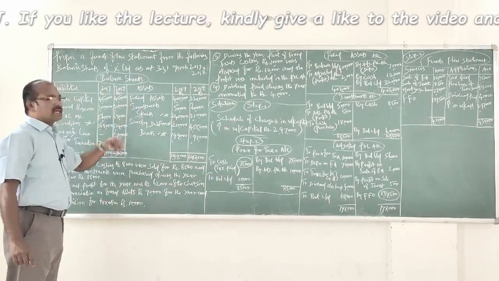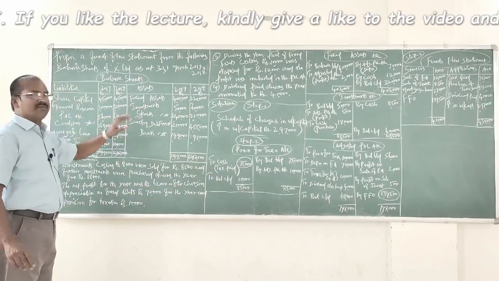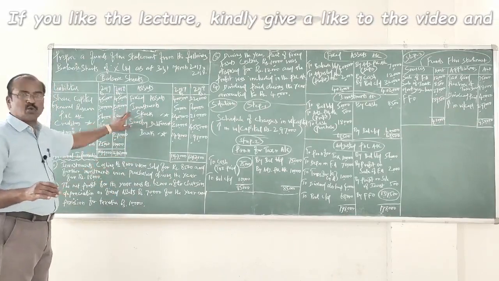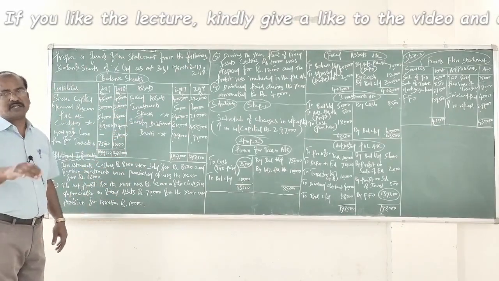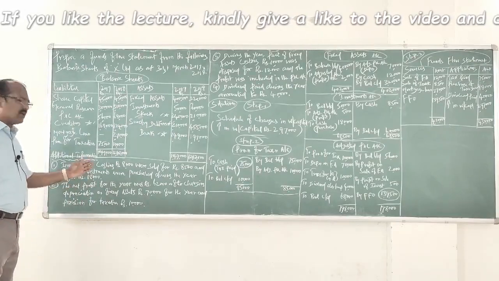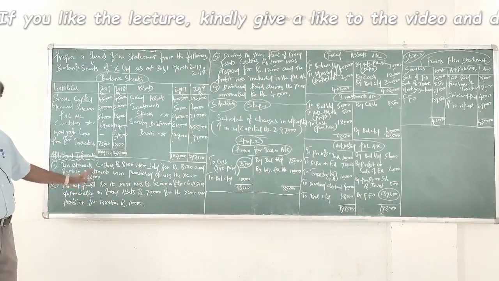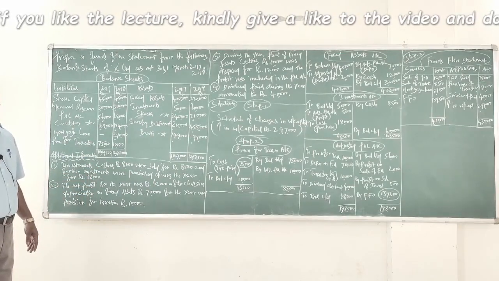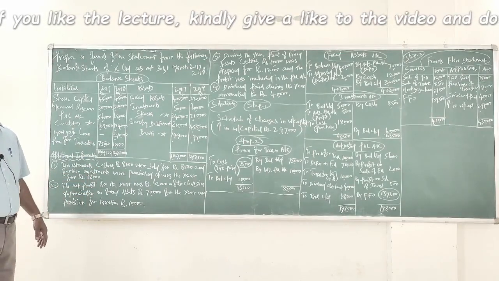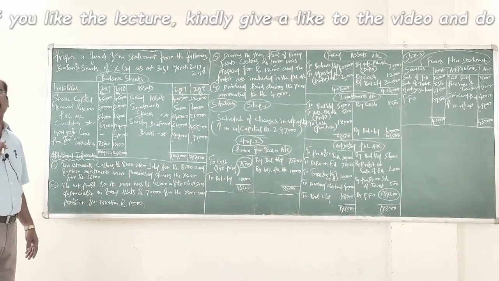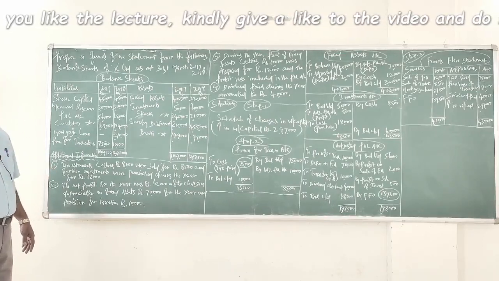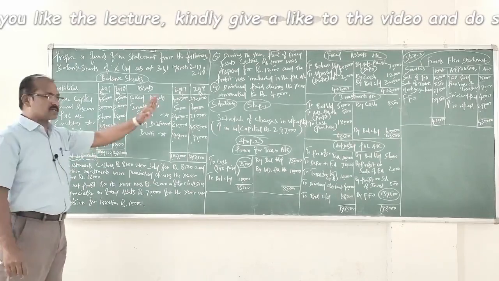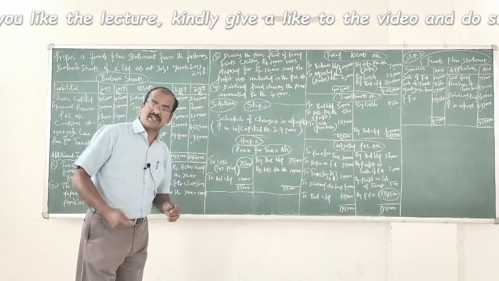Now let us get into the assets. We find fixed assets. Let us open fixed assets ledger account, and followed by we will also open investment ledger account in this problem, because you find a part of the investment is sold with the profit, then they have bought another lot of investments in the current year. Since you find sale as well as purchase of investment taken place in this problem, let us open a separate ledger account for investments also. Now let us first think of the fixed assets account.